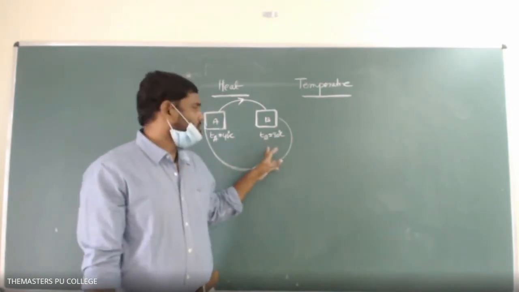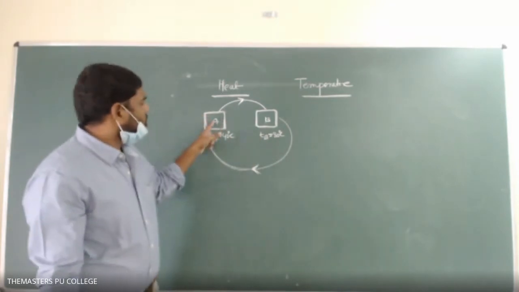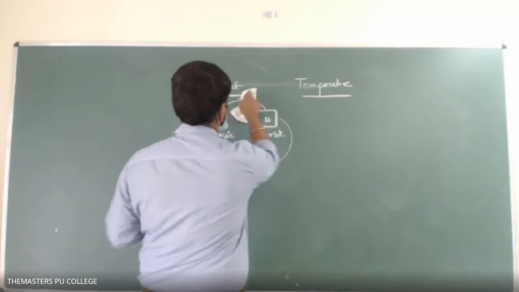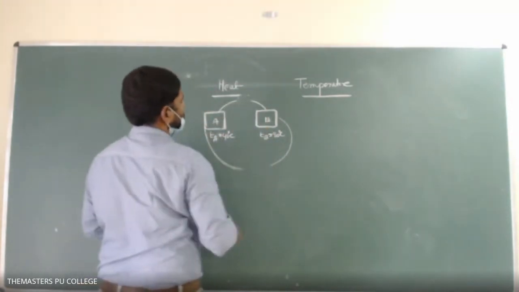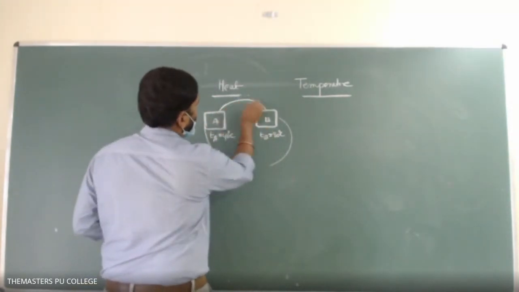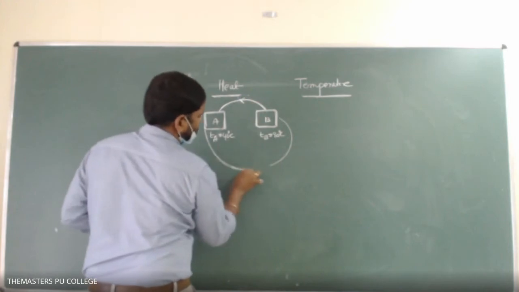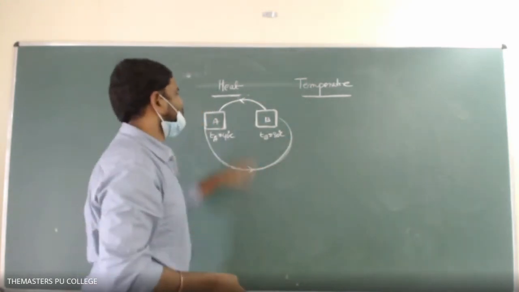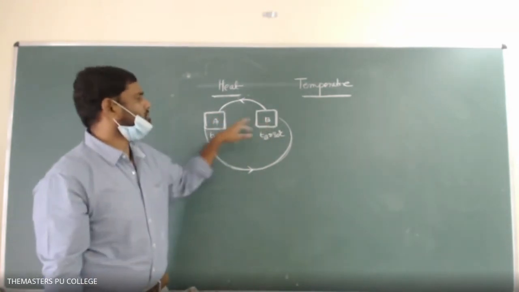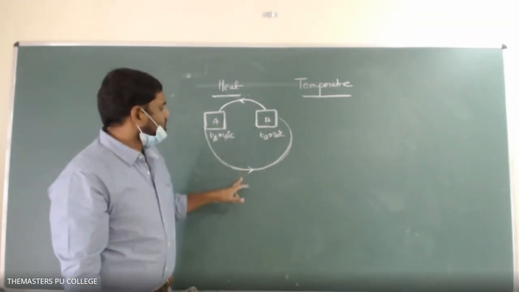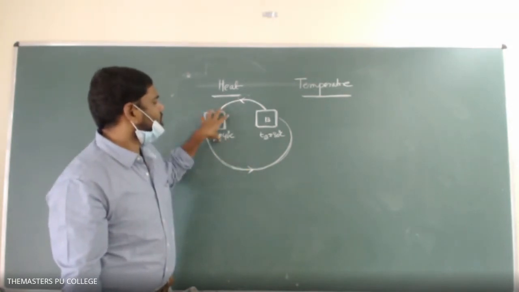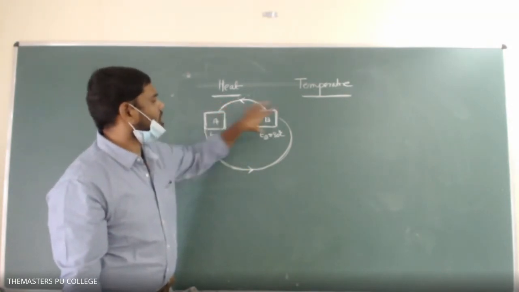One second, we have reversed the arrows. So the natural direction of the flow of heat is from the body at higher temperature to the body at lower temperature. Is it possible to transfer heat from a body at lower temperature to higher temperature?